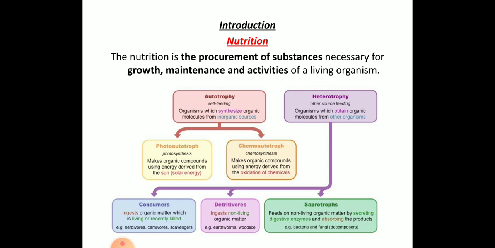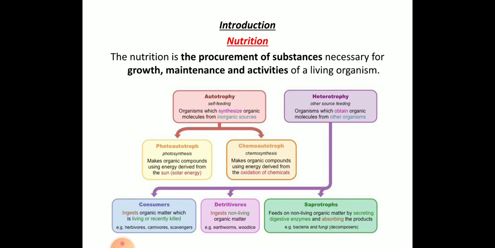In parasitism, one organism gets benefited and the other is harmed or destroyed. Examples are ectoparasites such as mites and lice, which depend on dogs and cats. That is a parasitic mode of nutrition.